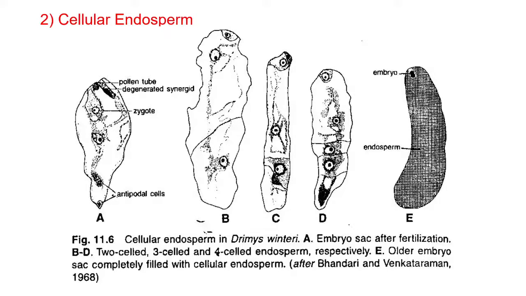One of the embryologists, Swamy, classified the development of cellular endosperm into different subtypes. This classification is made on the basis of cell wall formation during early stages. In Drimys winteri, the development of endosperm has been studied by Bhandari and Venkataraman. According to them, the first and other few subsequent divisions of primary endosperm cells are transverse. This results in the formation of filamentous endosperm.